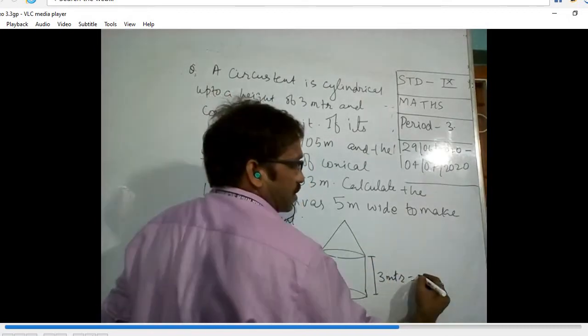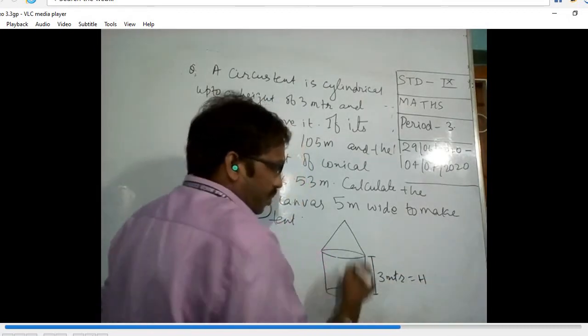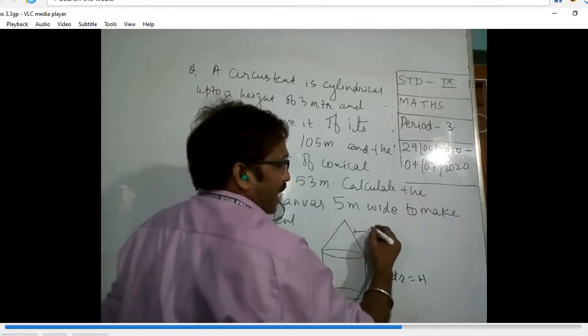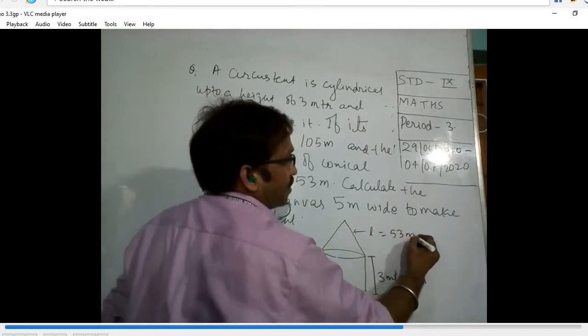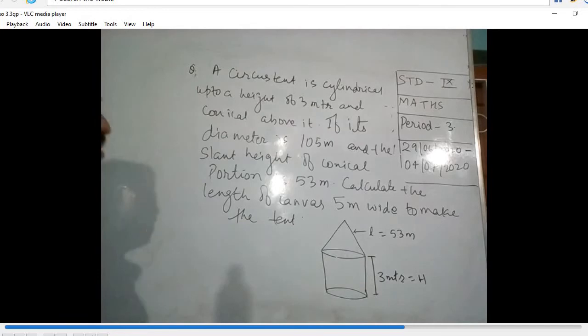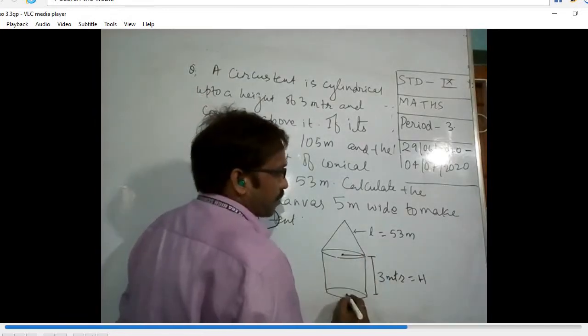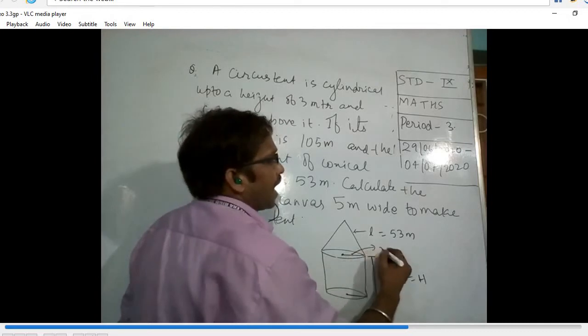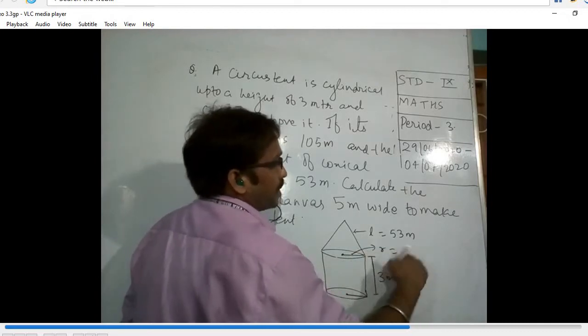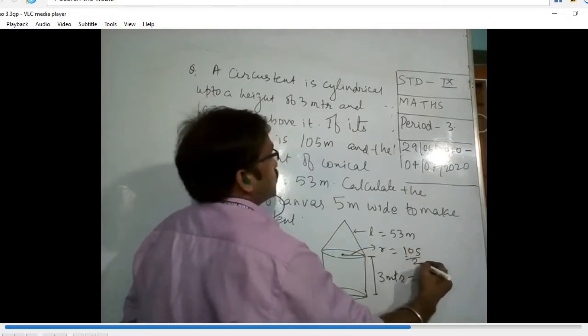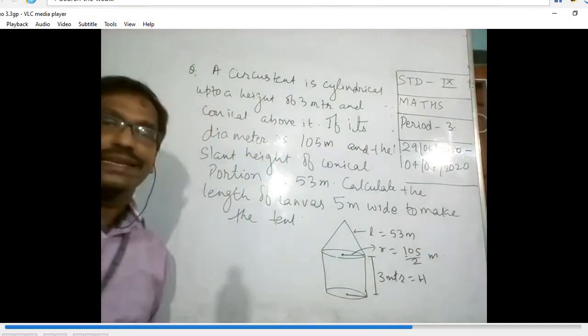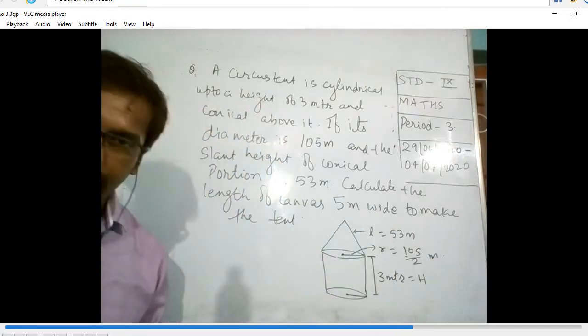This is my slant height, and it is given as 53 meter. And they have given the diameter, which means they have given the radius here. So radius R is equal to 105/2 meter. These things have been given. Understood? This is the figure of that question.